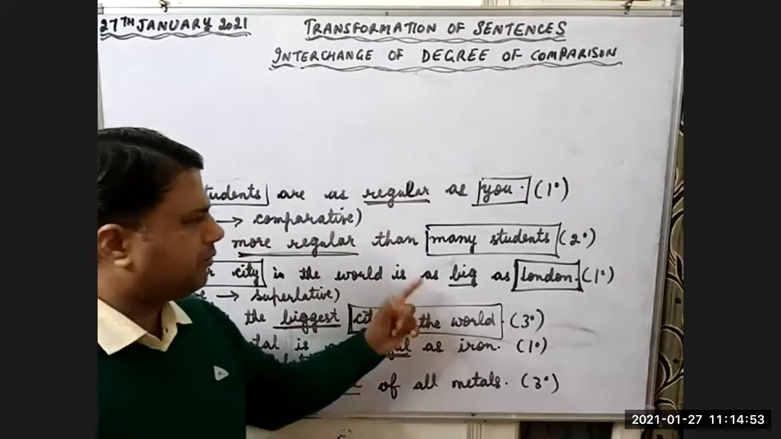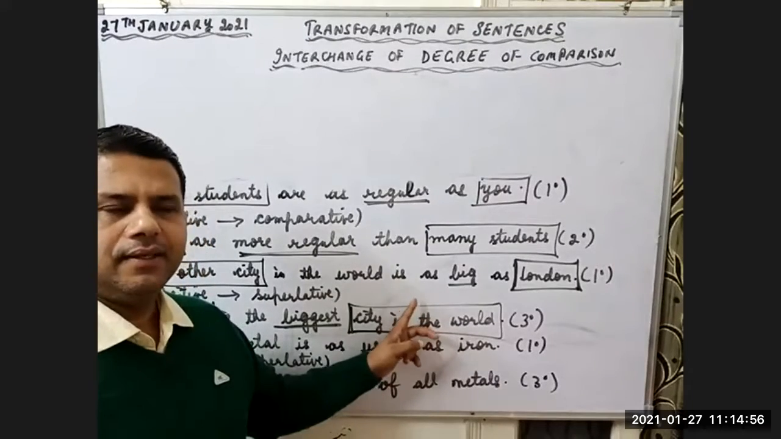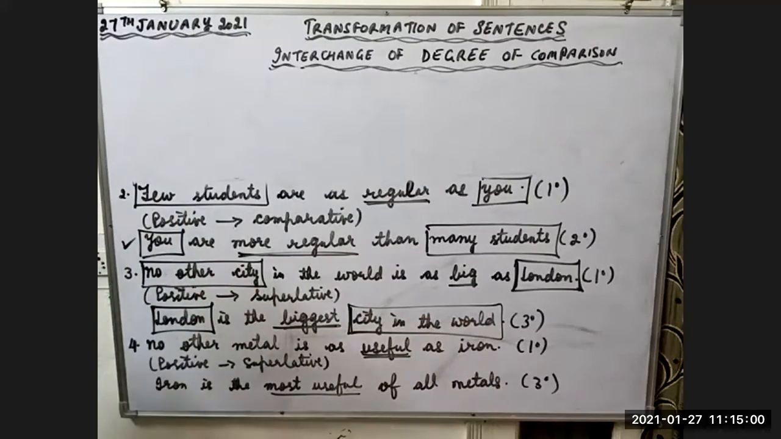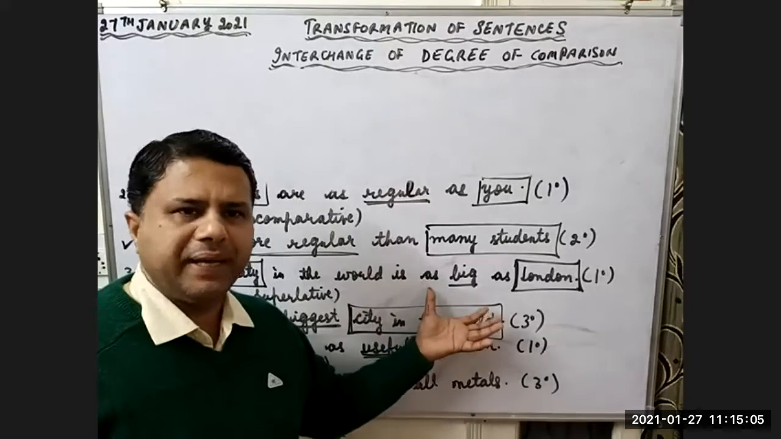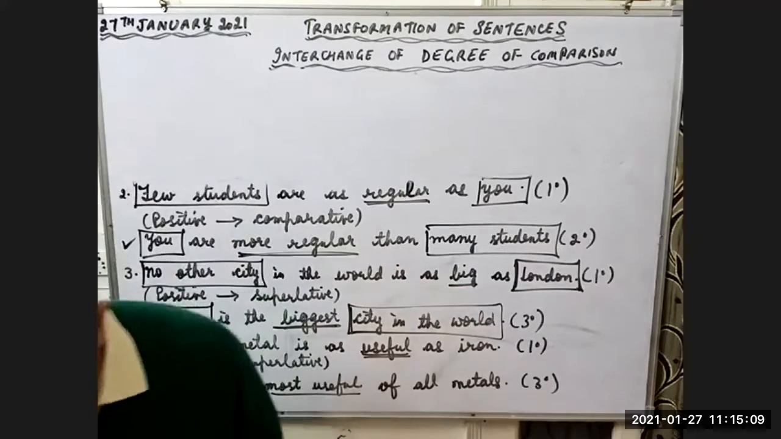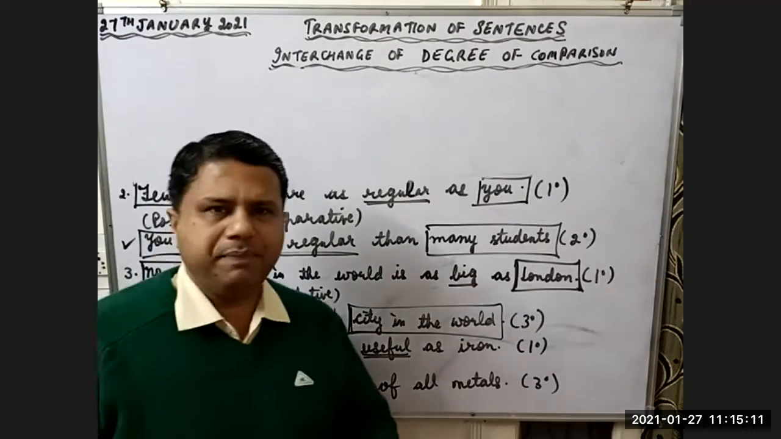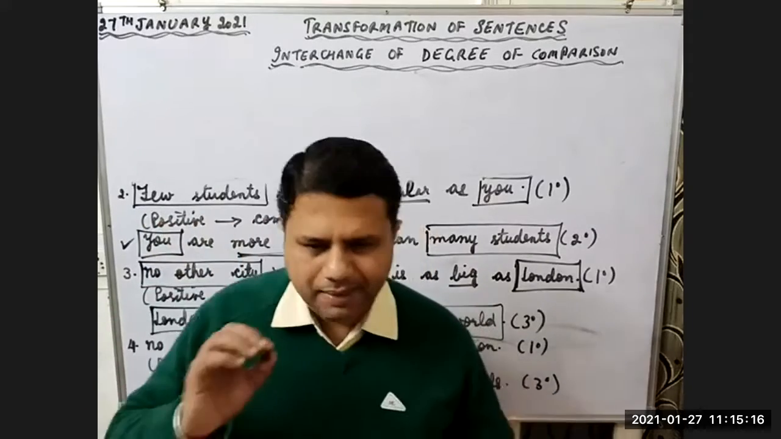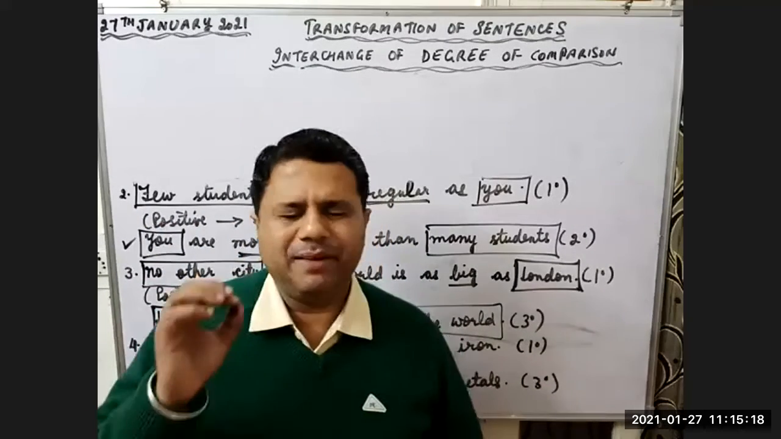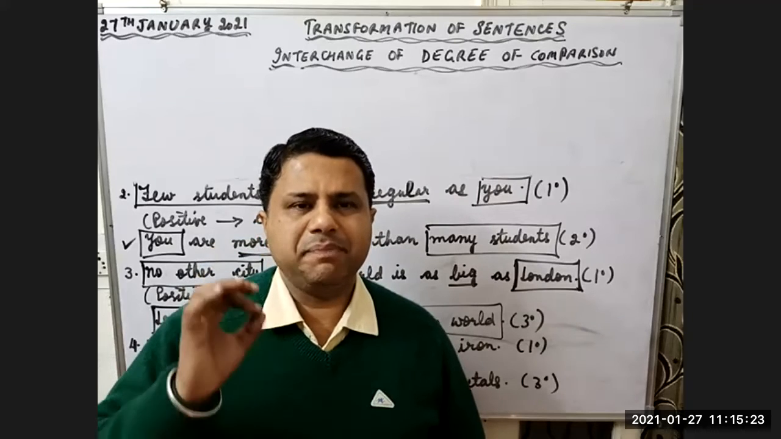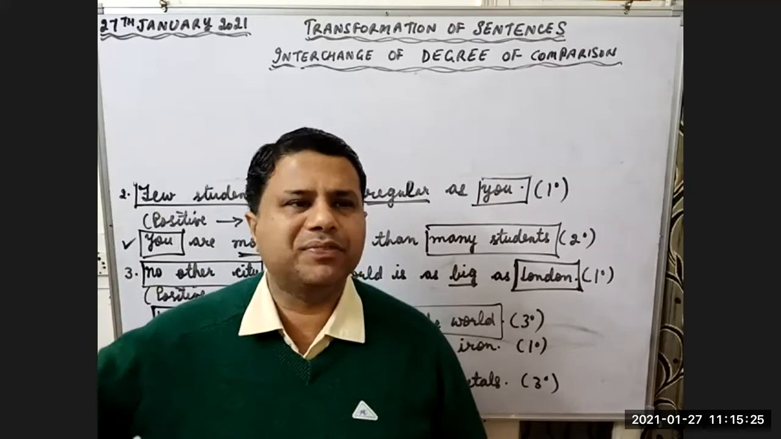If you children want to change the same sentence to comparative degree, you can change it. How can you change it? London is bigger than any other city of the world. Okay, sir. Now look at this example. London is bigger. Bigger is comparative degree, second degree. London is bigger than any other city of the world.